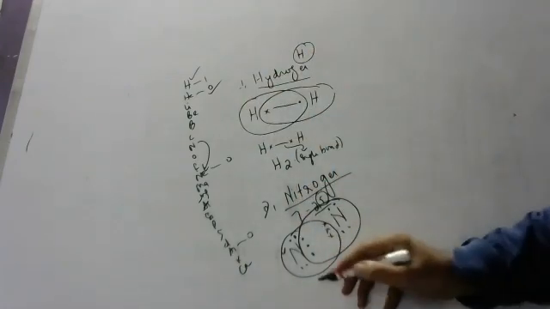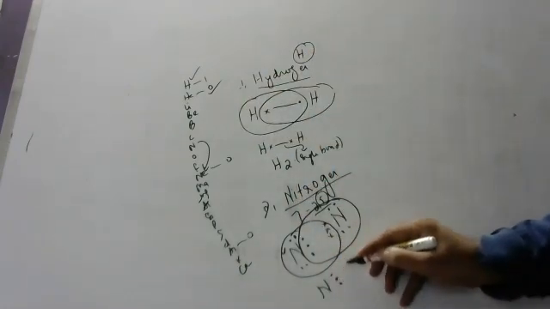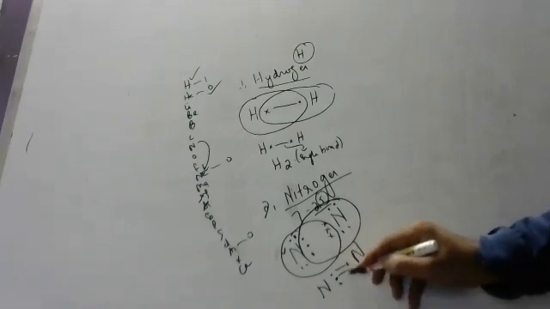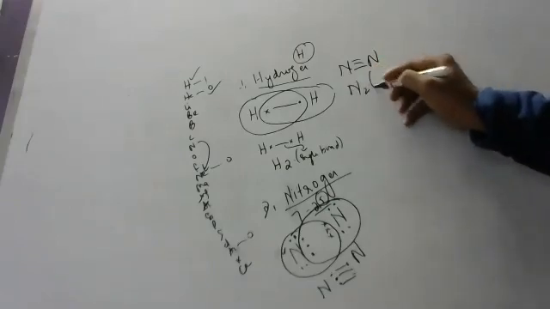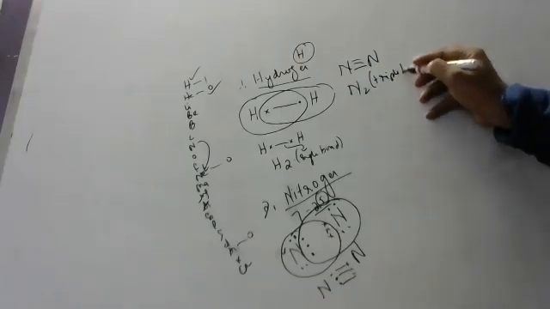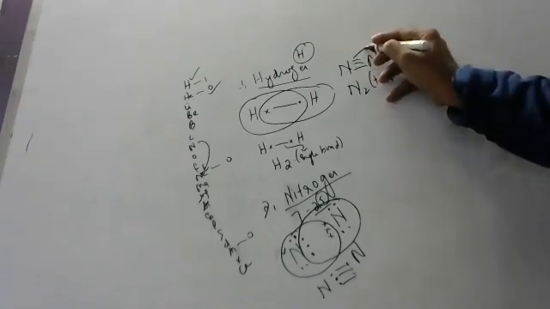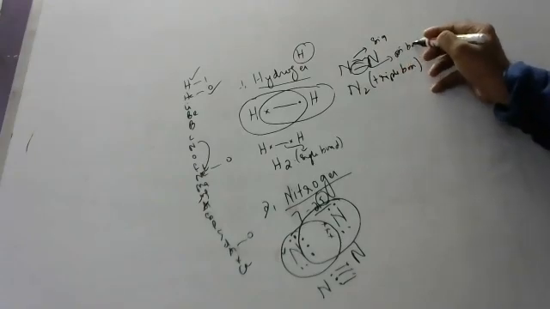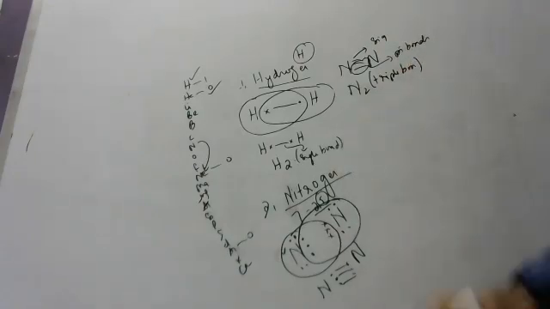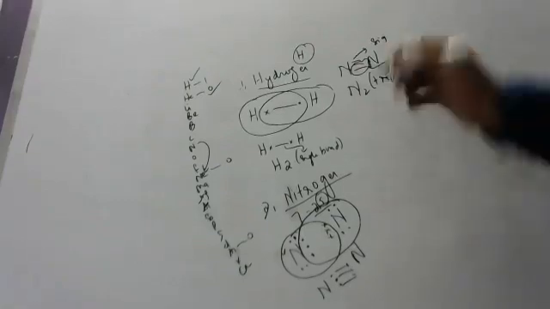Now both have neon configuration. So nitrogen will have 3 shared pairs of electrons between them, and nitrogen will form what bond? A triple bond. We write N2 only, but it has a triple bond. Out of every 3 bonds, the first bond is called a sigma bond. The remaining 2 are called pi bonds. If 5 bonds are there, the first one is sigma and the remaining 4 are pi bonds. So first one is sigma, and the second and third are pi bonds. Okay, children, I hope you are able to understand now. A little bit you understand, okay, no problem. With so many examples, you'll understand.